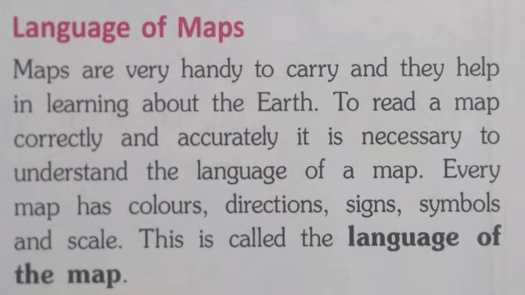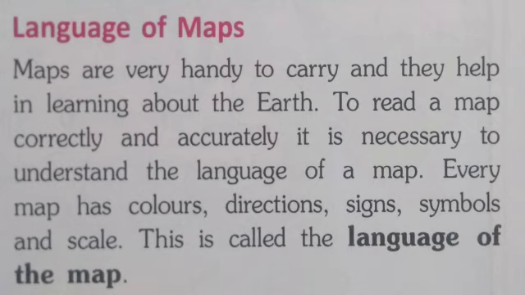Every map has colors, directions, signs, symbols, and scale. All these things are part of the language of a map.